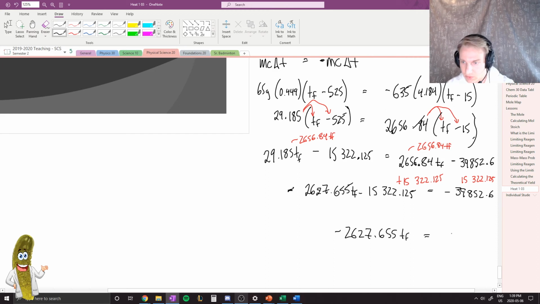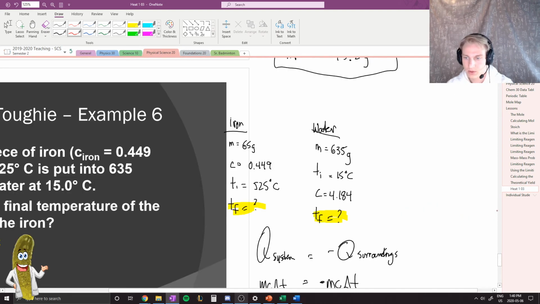I'll be looking at this really ugly equation of 24,530.475. The last step to do here would be to divide by negative 2,627.655 on both sides. Oops, sorry.